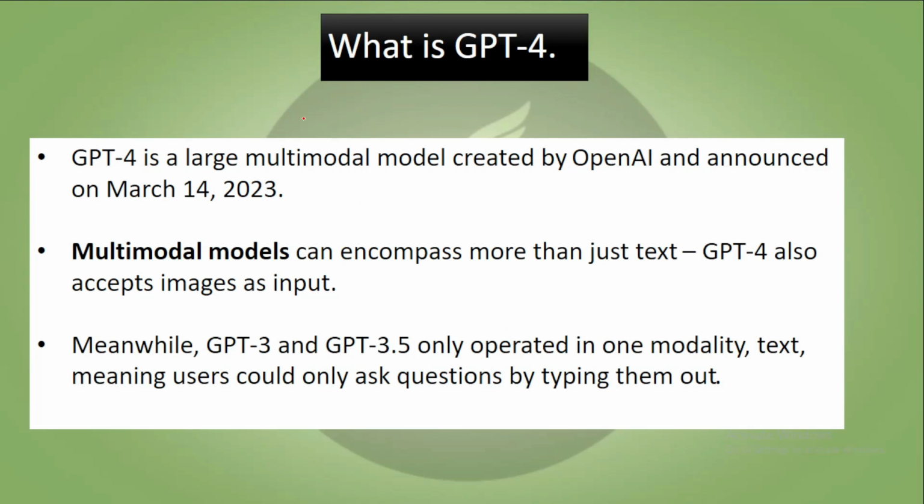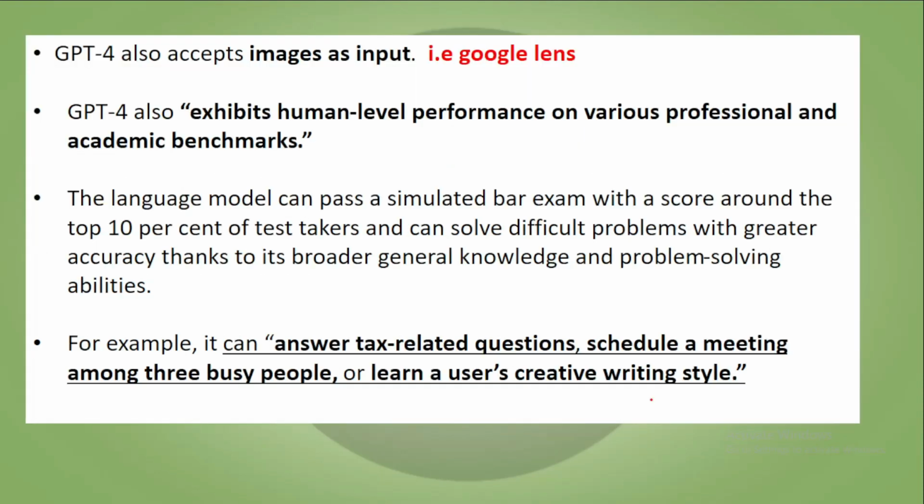What is this GPT-4? GPT-4 is a large multimodal model created by OpenAI and announced on March 14, 2023. Multimodal models can encompass more than just text. It means GPT-4 also accepts images as input, just like Google Lens does. Meanwhile, GPT-3 and GPT-3.5 only operated in one modality, that was text, meaning users could only ask questions by typing them out. That is what the earlier versions used to do. So GPT-4 also accepts images as input. This is a distinct feature. For example, you can say Google Lens, but it is far better than it.